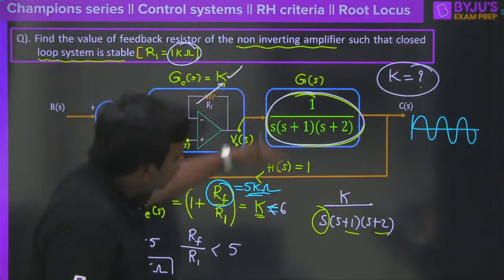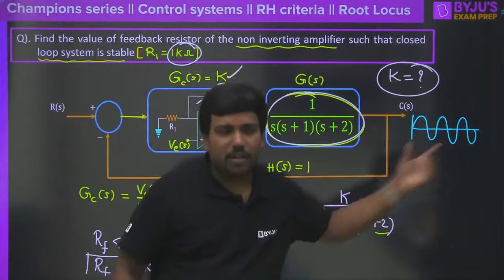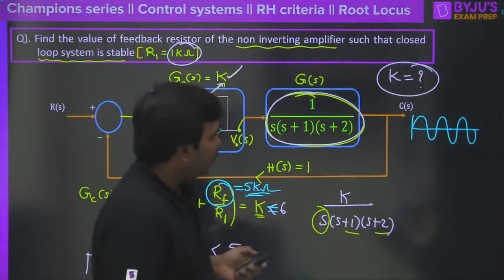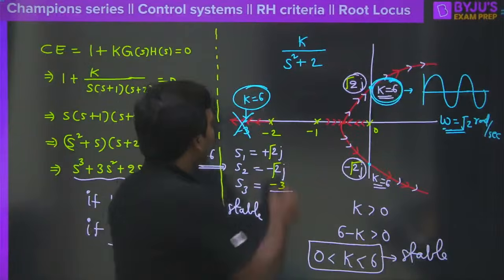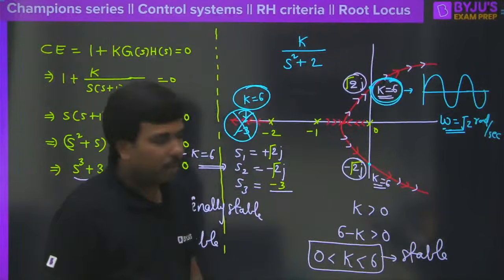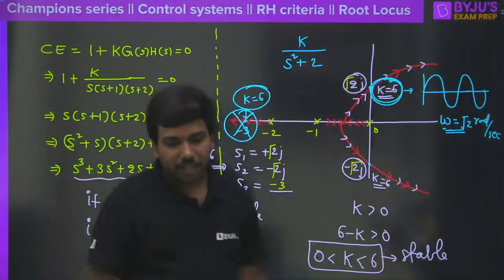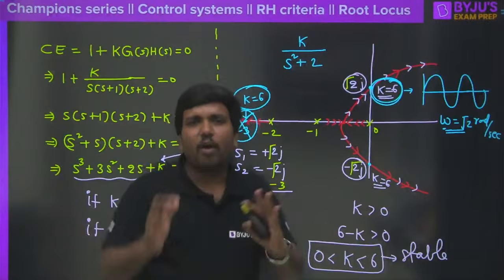Sometimes a marginally stable system can also be useful for us to provide sustained oscillation. Of course, this happens only with the assumption that we have considered this as a dominant pole and we have neglected the others. Clear? But in general, it will not provide pure oscillation. Clear? So this is exactly the way you should think.